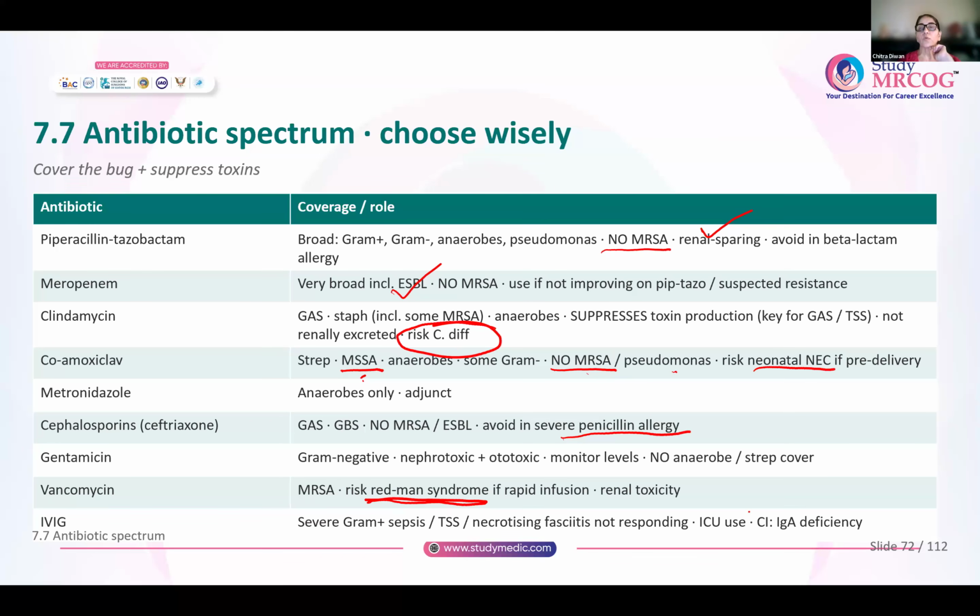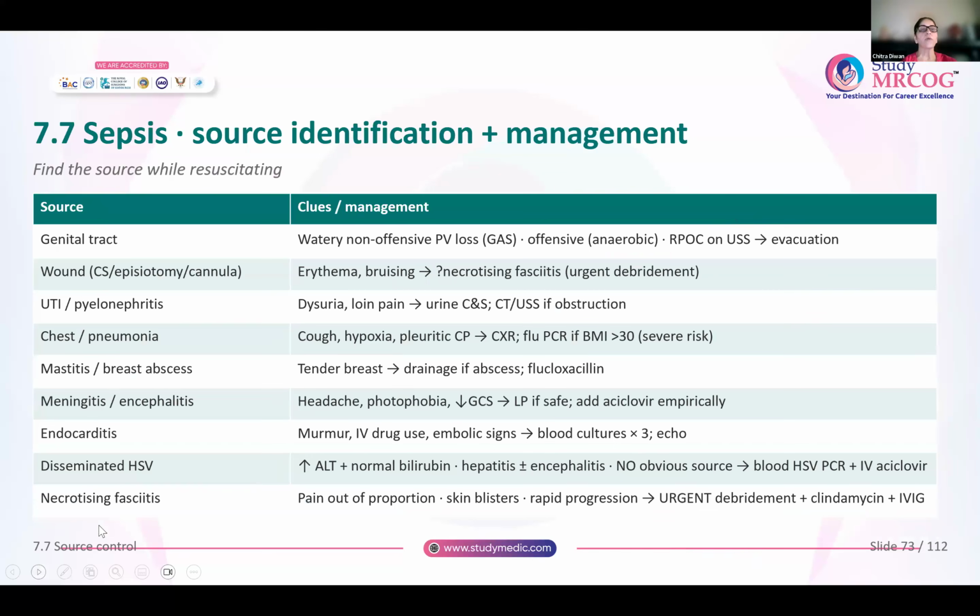They are given only in the ICU, and anyone who has IgA deficiency, you will not give immunoglobulins because they are not effective in anyone who has IgA deficiency. So choose your antibiotics very wisely. Do not give antibiotics just haphazardly.